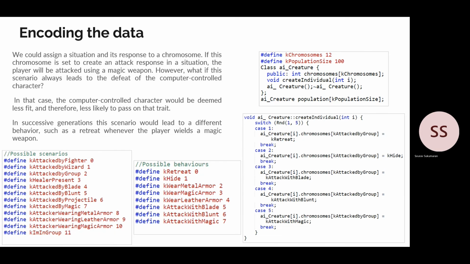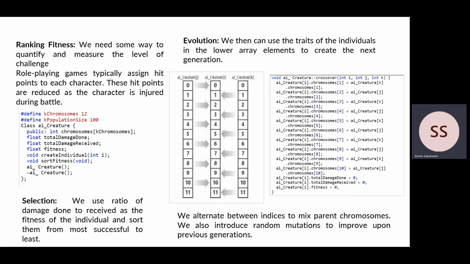Then, ranking the fitness, we need some way to quantify and measure the level of challenge provided. So role-playing games typically assign hit points to each character. These hit points are reduced as the character is injured during the battle. So we use the ratio of damage done to the damage received as the fitness of the individual and sort them from most successful to least.